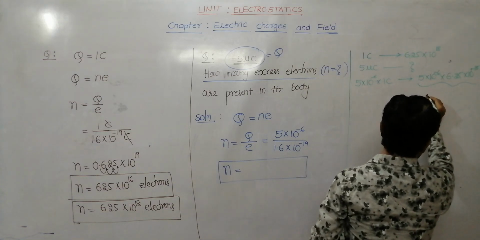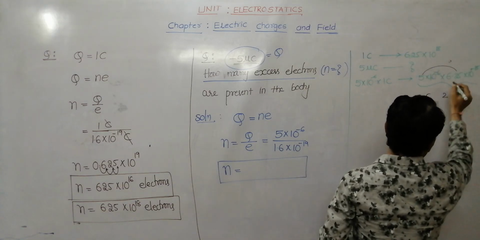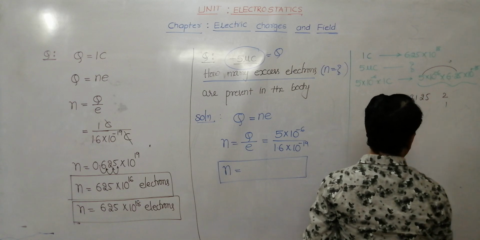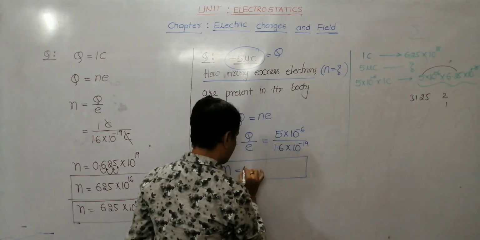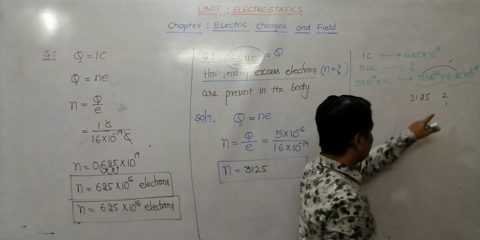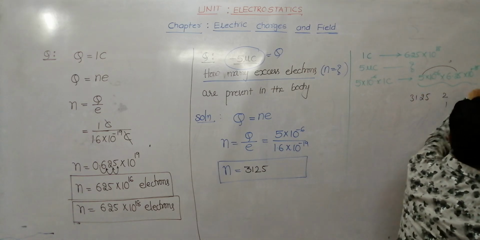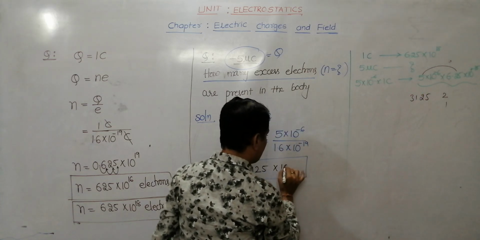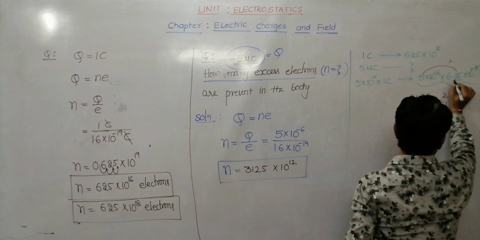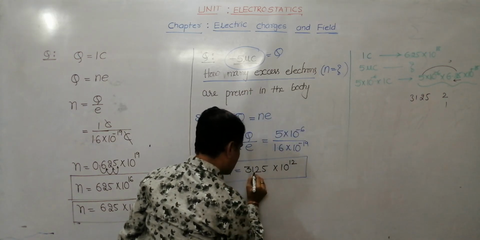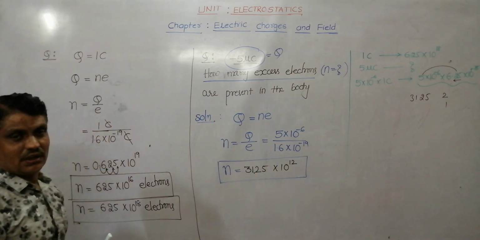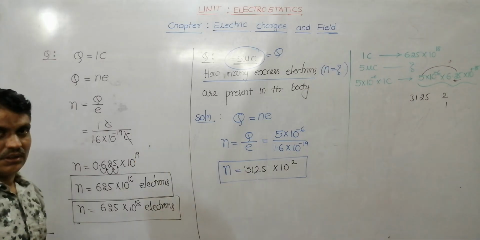See, 5 5s are 25, carry 2. 5 2s are 10, 12, carry 1. 5 6s are 30, 31. Means the answer is 3125. Okay. Minus 6 plus 18 means into 10 to the power 12. So here we have the decimal after 2 digits. The answer is 31.25 into 10 to the power 12 electrons. Please note down.